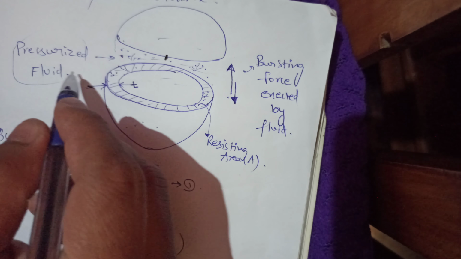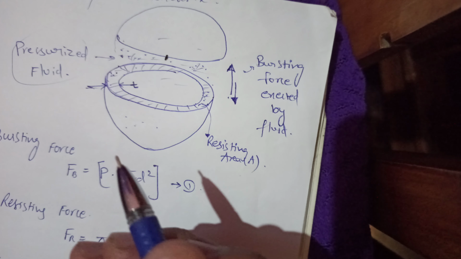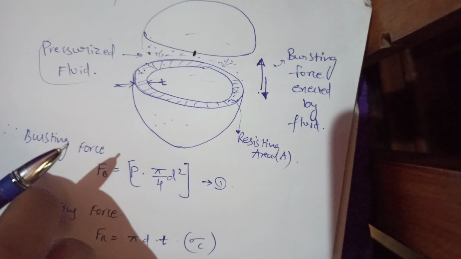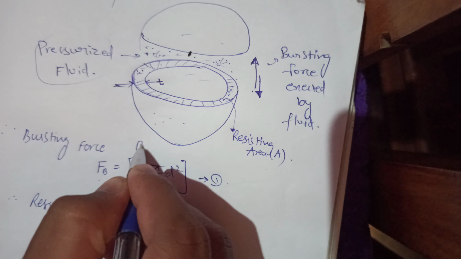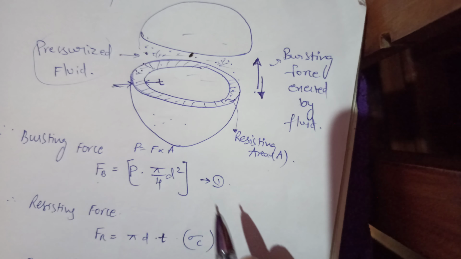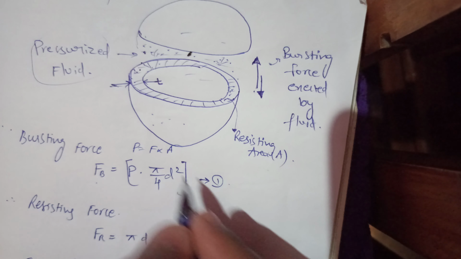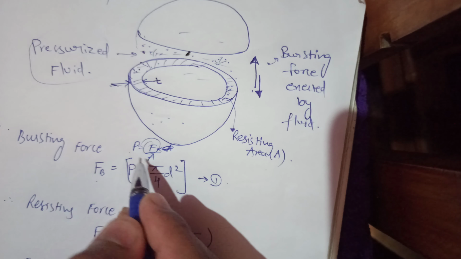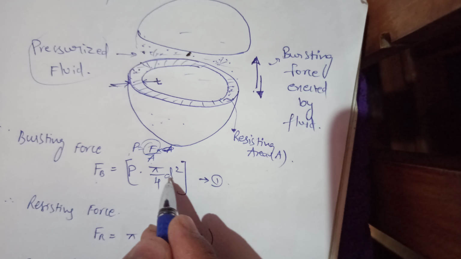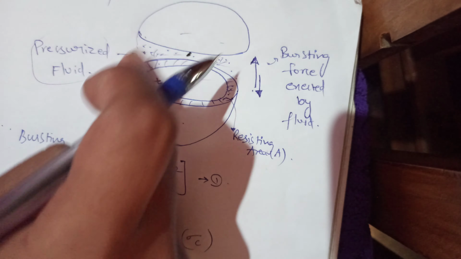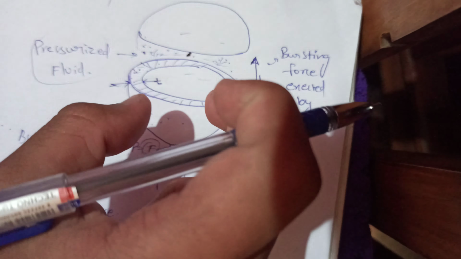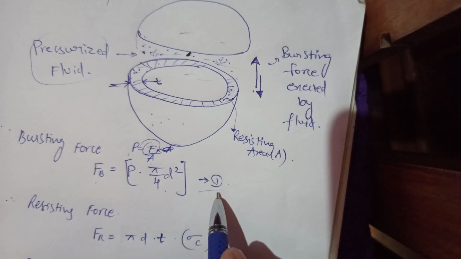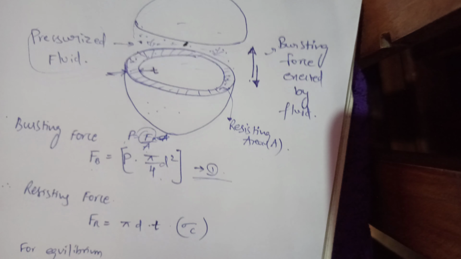Now to calculate the pressurized force exerted by the fluid, take a simple formula. Pressure is force per unit area. Now to calculate force, we have pressure times area. The area is that of the circle, the projected circle, so I have taken it as pi by 4 d square. Name it as equation number 1.